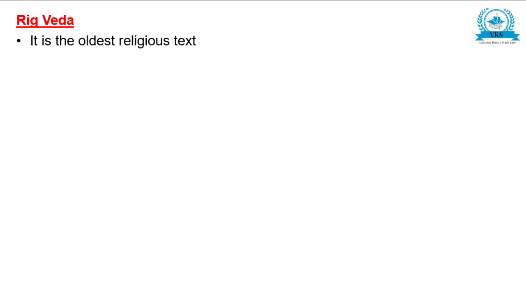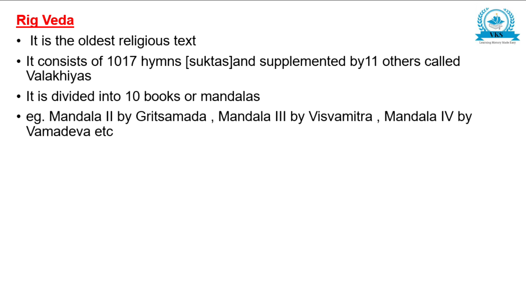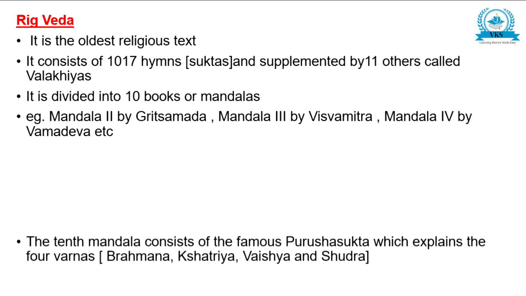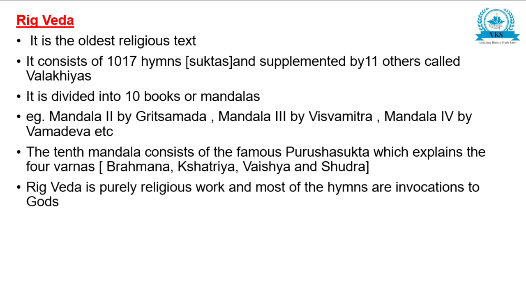Rig Veda, it is the oldest religious text. It consists of 1017 hymns, suktas, and supplemented by 11 others called as Valakyas. It is divided into 10 books or mandalas. Example, Mandala 2 by Gritsamada, Mandala 3 by Vishwamitra, Mandala 4 by Vamadeva, etc. The 10th mandala consists of the famous Purusha Sukta, which explains the four Varnas, Brahmana, Kshatriya, Vaishya and Shudra. Rig Veda is purely religious work and most of the hymns are invocations to gods.